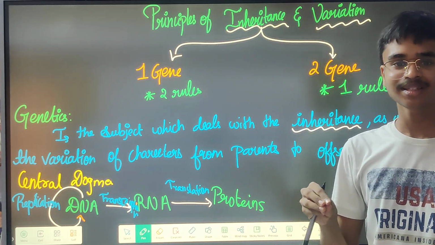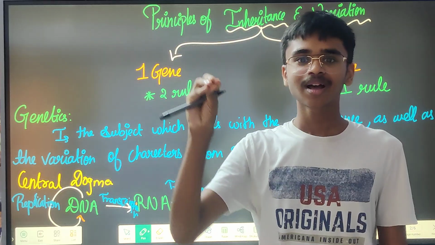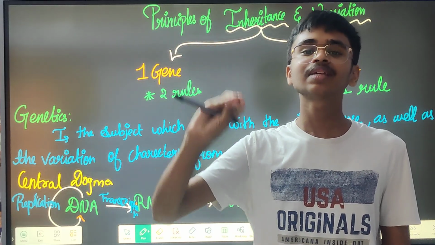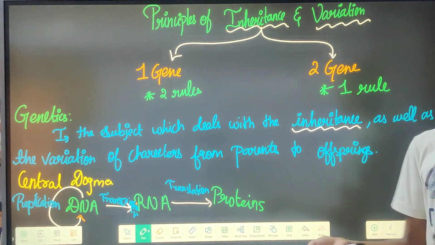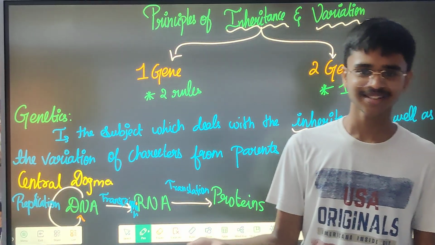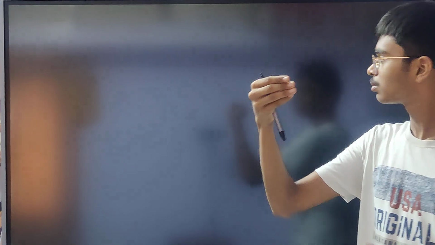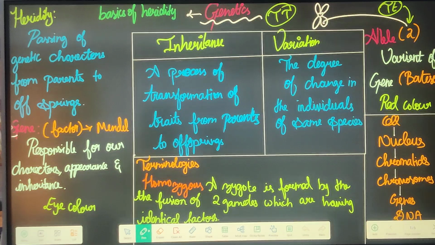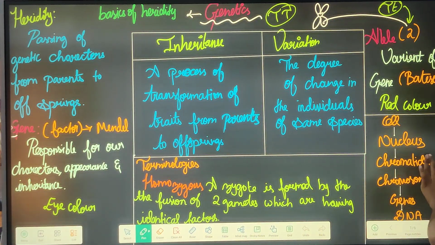Movies and all, they'll be showing, right? For example, if there is a daughter and a mother, then the daughter's and the mother's characteristics will be very similar. In movies you will be seeing, or in the never-ending series in India, known as serials, they will be showing that. So that's the basic explanation.